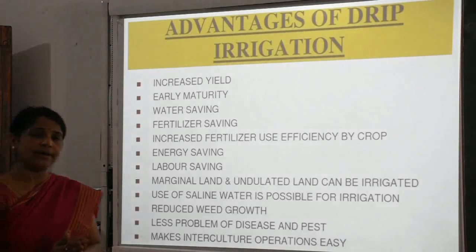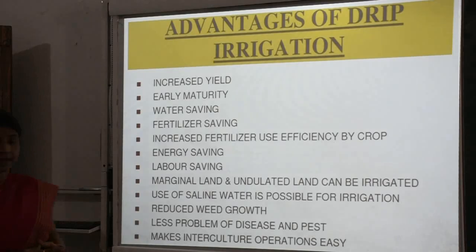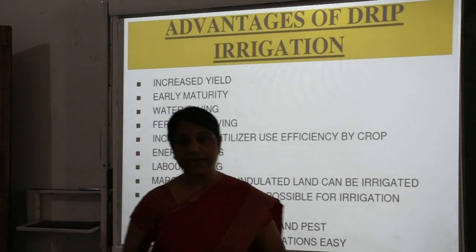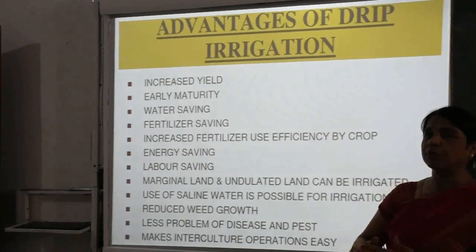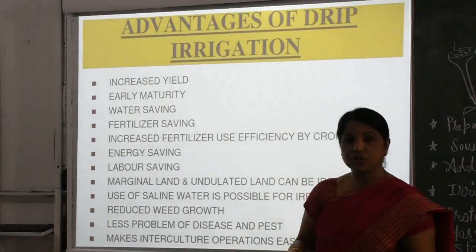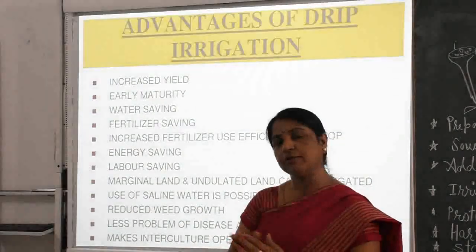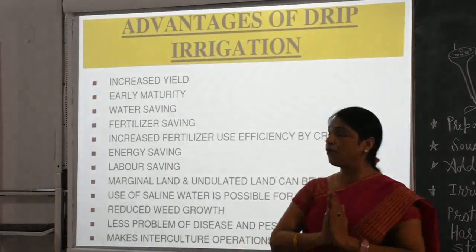So what are the advantages of the drip system? Increased yield, early maturity. Yes children, here the plant gets proper water, so it matures very early, so it is beneficial for us. I think it is a boon for us, especially for the farmer.